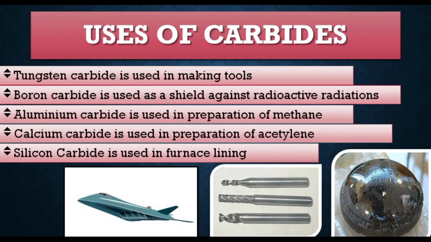So we have studied what carbides are, their different types, then further subdivisions. Now it's time to know their importance and what the uses of carbides are, why we need them. So the first use is that tungsten carbide is used in making tools. Second, boron carbide is used as a shield against radioactive radiation. That's an important role. And the third one, aluminium carbide is used in preparation of methane. Calcium carbide is used in preparation of acetylene. Silicon carbide is used in furnace lining, and there are many more uses of carbides beyond this.